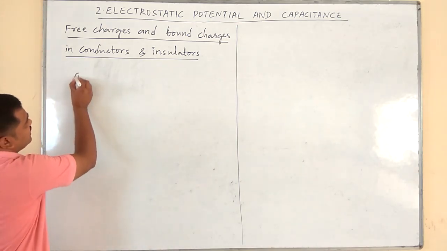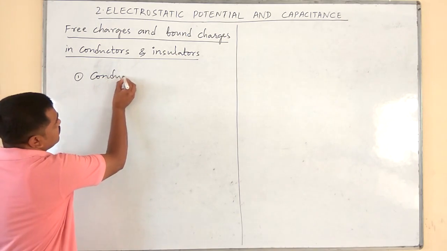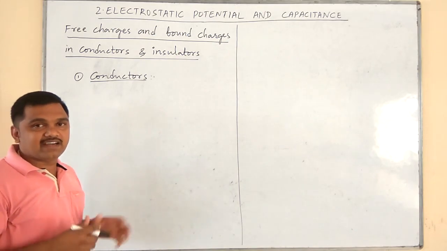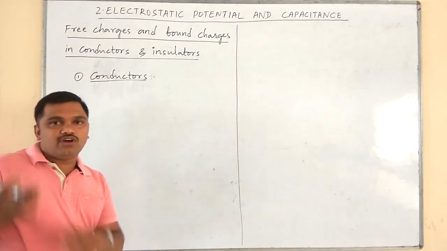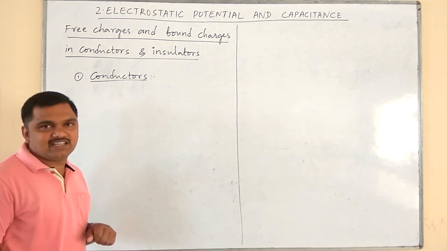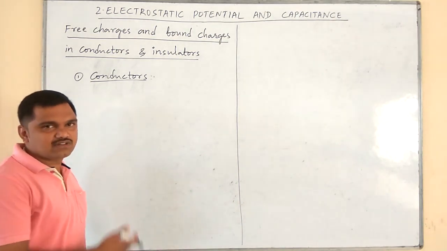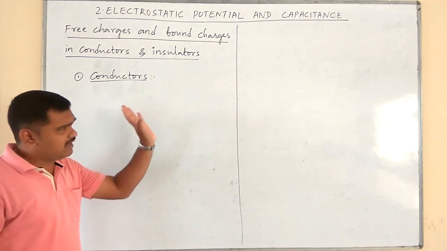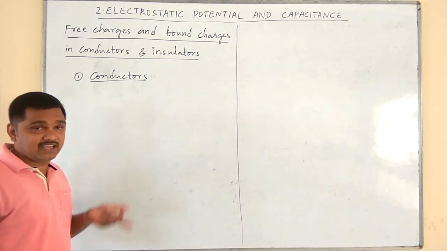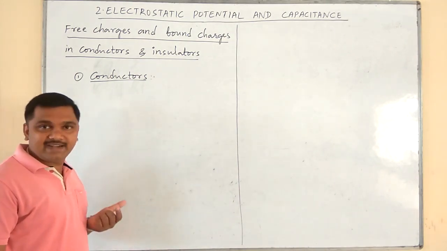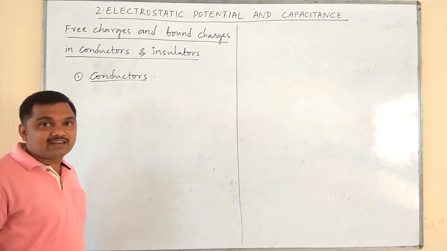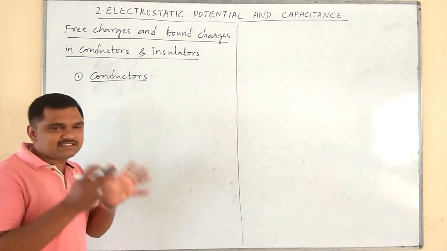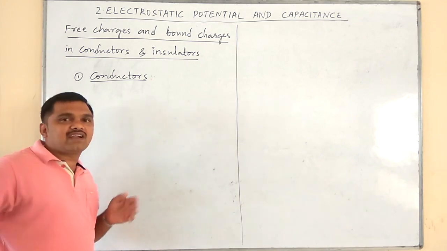First, I will take the conductors. You know about conductors. What are conductors? Conductors are the substances which allow the flow of electric charges, otherwise, they allow the electric charges to pass through them. In the next chapter, the third chapter called current electricity, we talk about the word current. Current means the flow of electric charges. So we can define a conductor as a substance which allows the electrical current